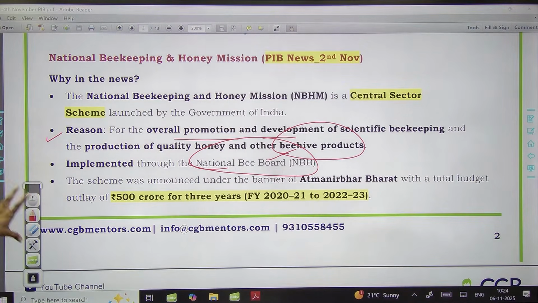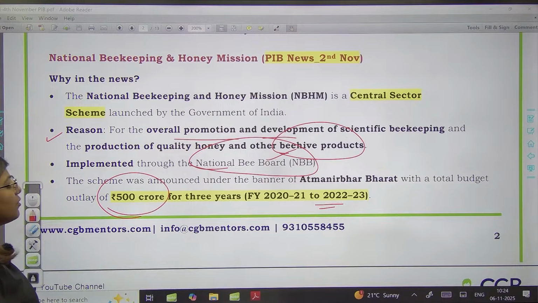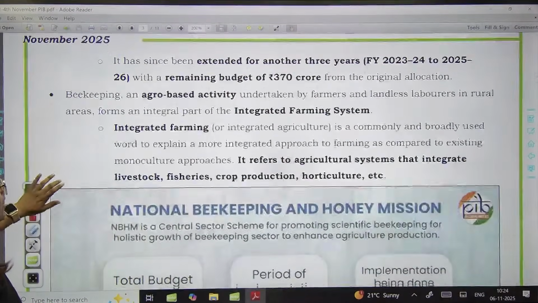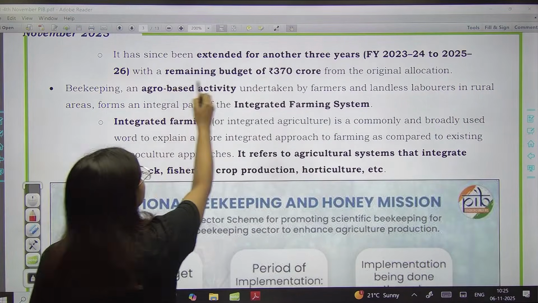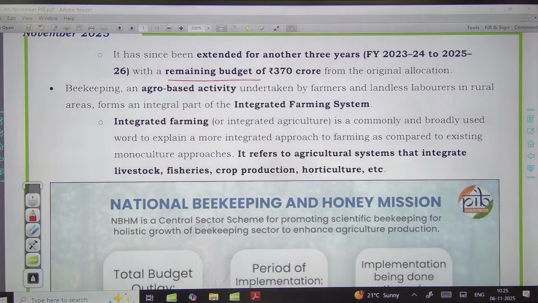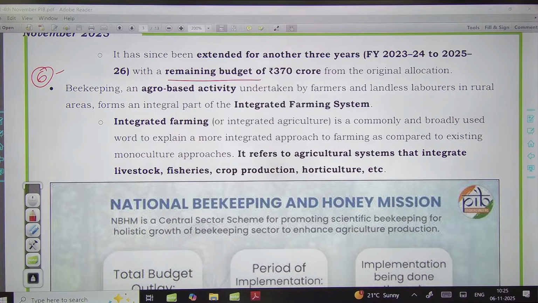Now this scheme was announced by the government of India in year 2020 for 3 years. So 2020 से 2023 के लिए इसे launch किया गया था with the total budget that was allocated for 3 years. It was 500 crore rupees. But the government has identified that this scheme should be extended because इसके जो जो targets हैं, they are doing some kind of positive impact. So it has further allocated the budget of 370 crore rupees, yani total 870 crore rupees has been allocated for the mission, and it is further extended for 3 years, yani totally ये 6 years के लिए अभी तक implemented रही है. Okay, 2025-26 के लिए इसे extend किया गया.